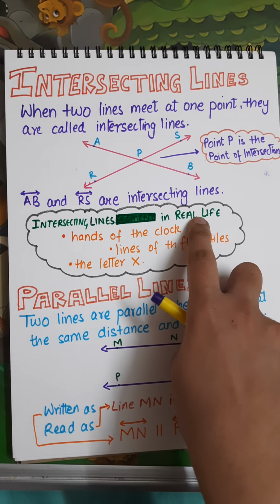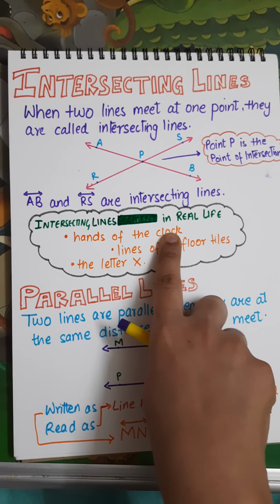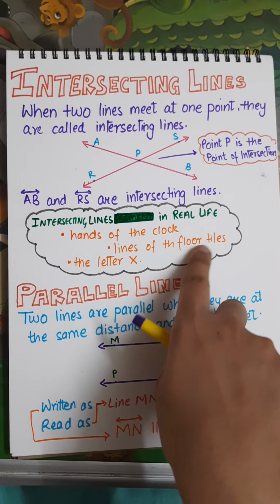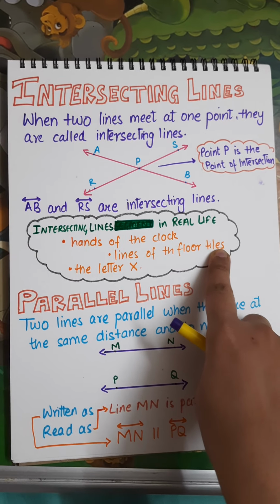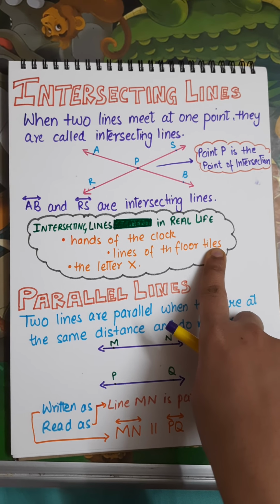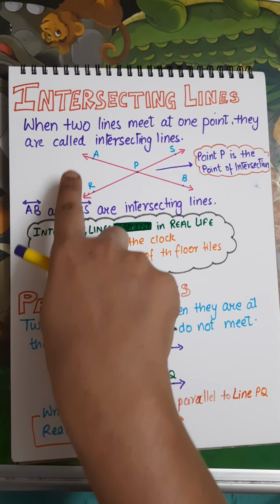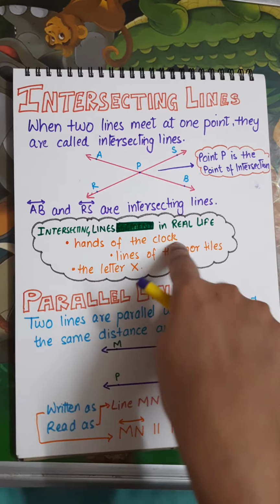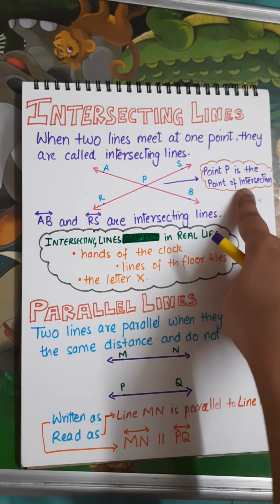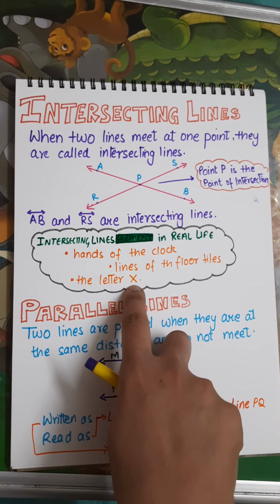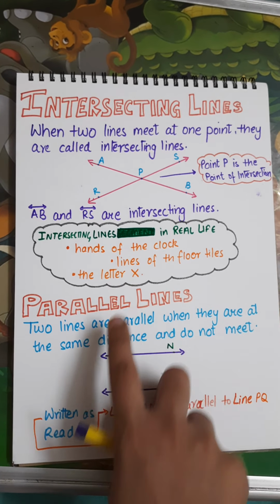Now, intersecting lines in real life: the hands of the clock, when the minute hand and the hour hand intersect with each other. Lines of the floor tiles, when you see that four tiles meet, the edges of the floor tiles are intersecting. The letter X, see, it is intersecting, right?